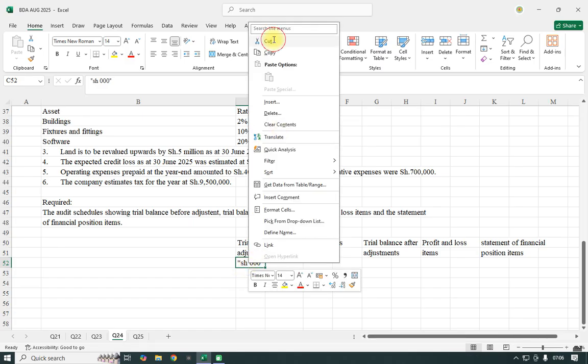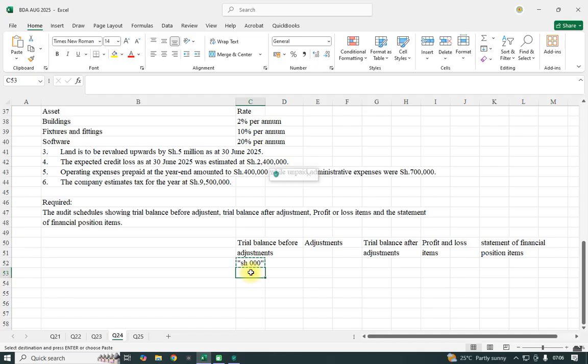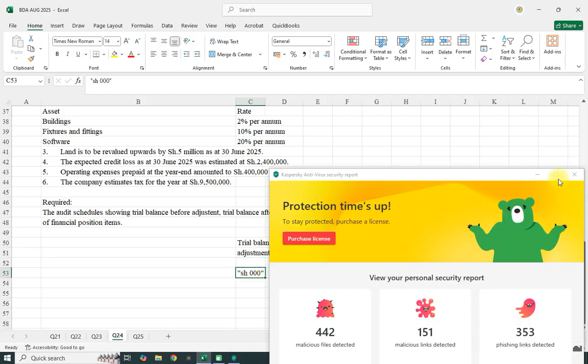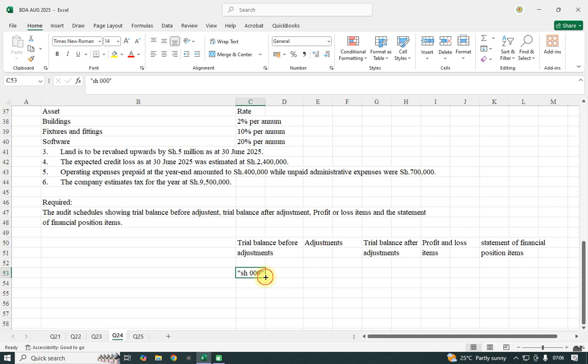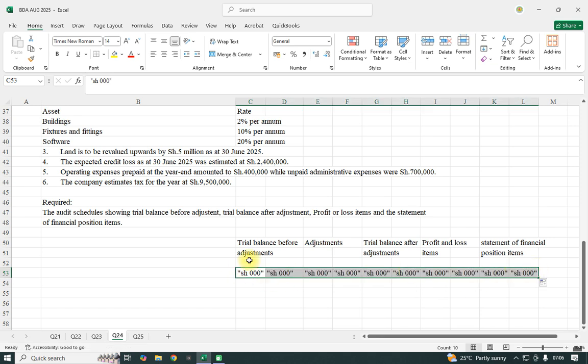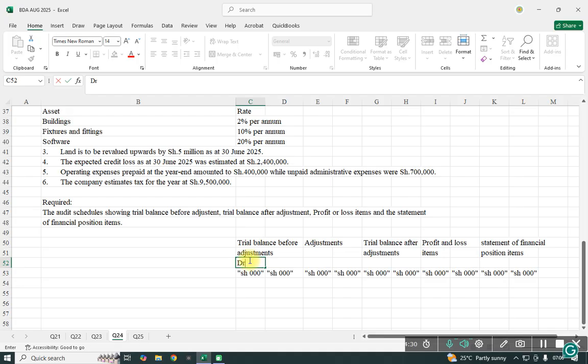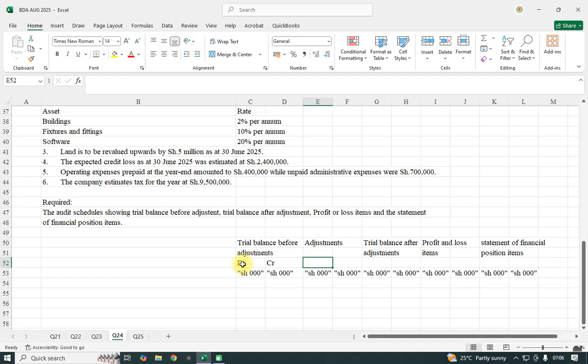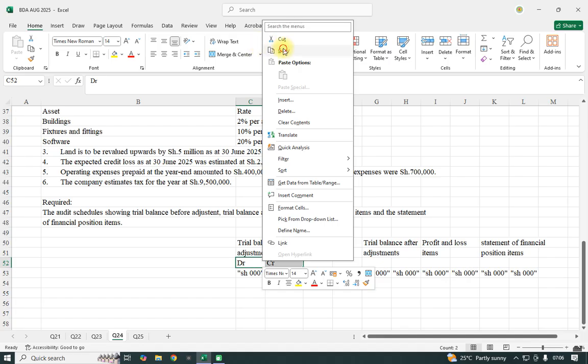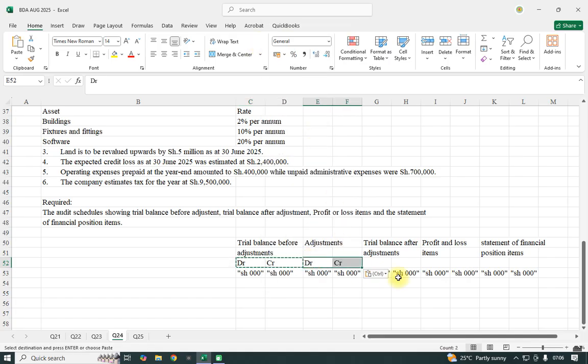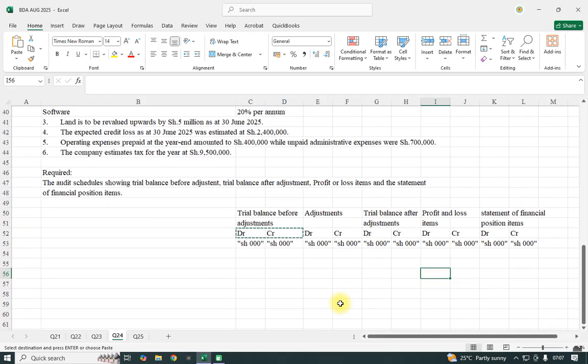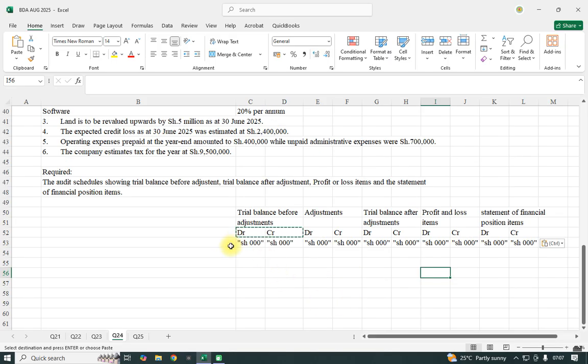So before this, let me just cut that and paste it here. And I'll drag from this point now. Here we shall have the debit and credit, DR and CR. And I'll copy that and paste it. I think that one will be okay up to that particular point.